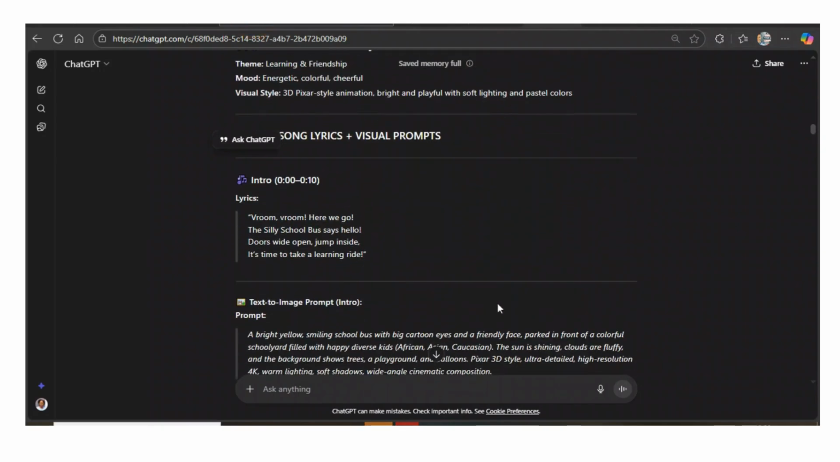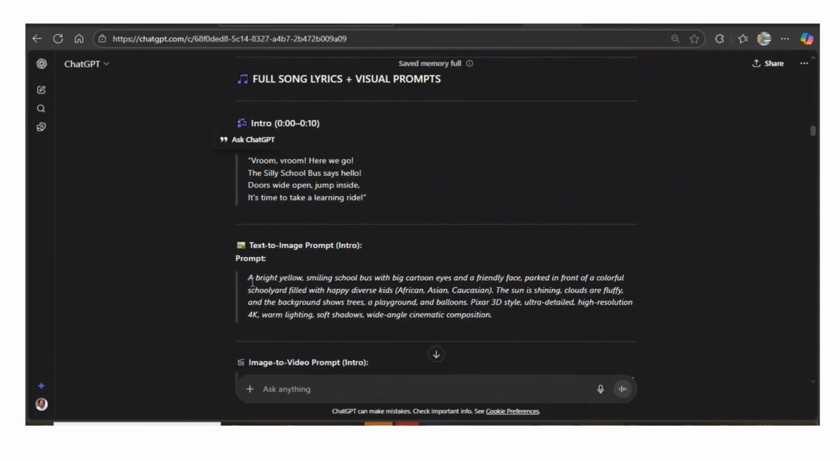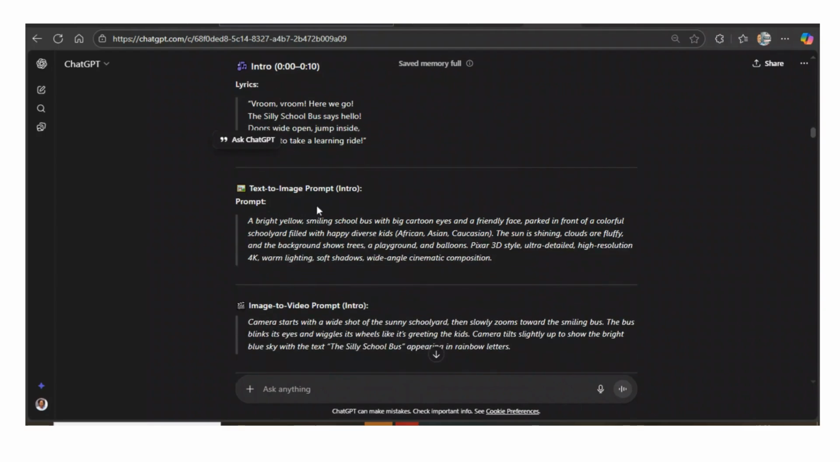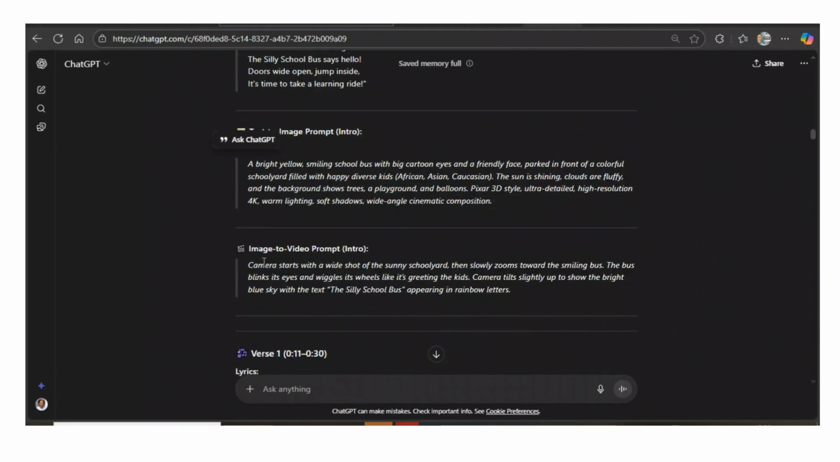So this is the song. This is the first lyrics, the introduction of the song, and then on the introduction there is a text to image prompt intro. This is the prompt that I can use to create the images, and on the second one is the image to video prompt. So it has just created everything that I actually needed. What I need now is to start creating the images.